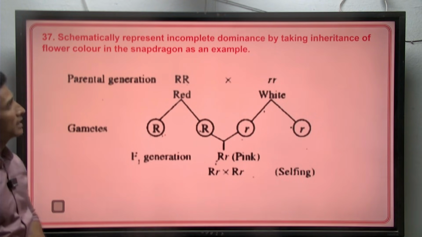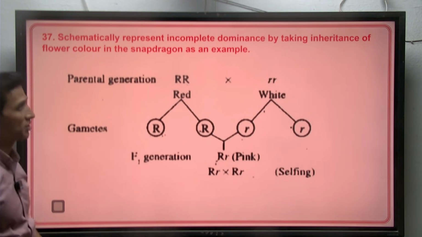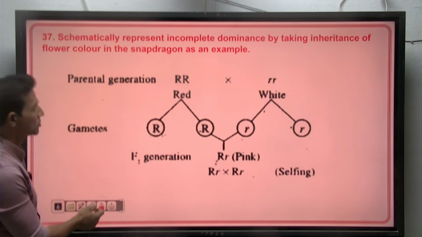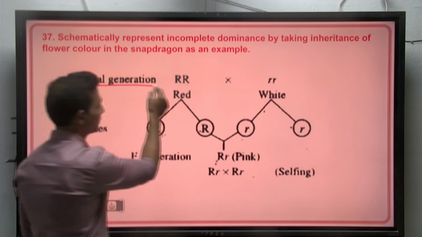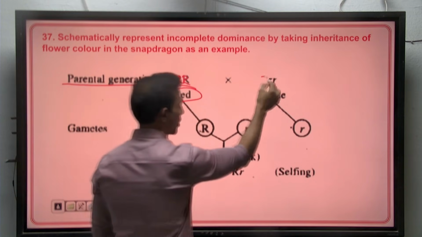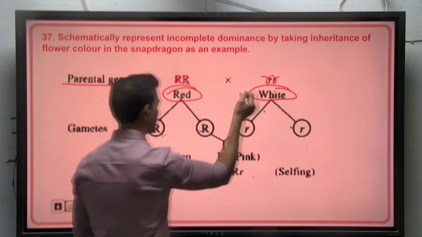Explain incomplete dominance with a schematic representation of the inheritance of flower color, taking snapdragon as an example. Here you need to first write the parental generation, which is capital R, red flowers, and small r, white flowers.